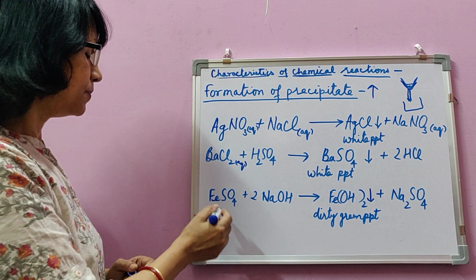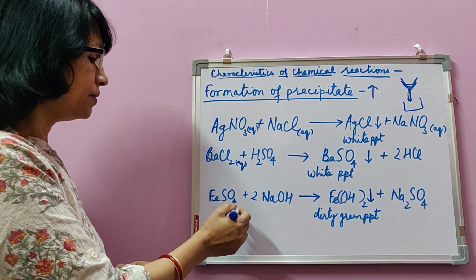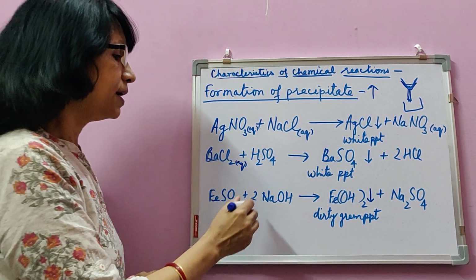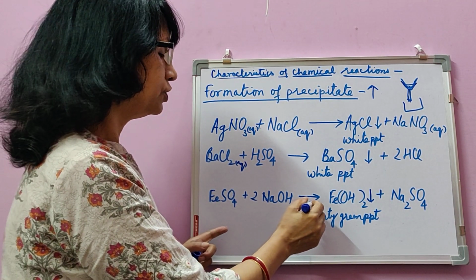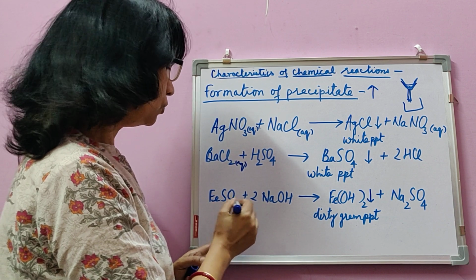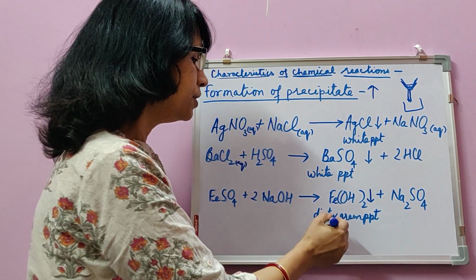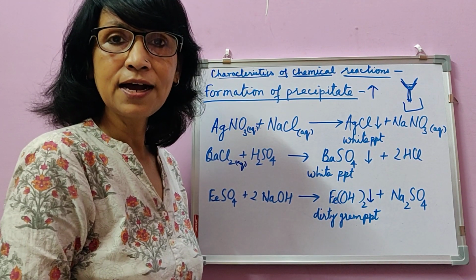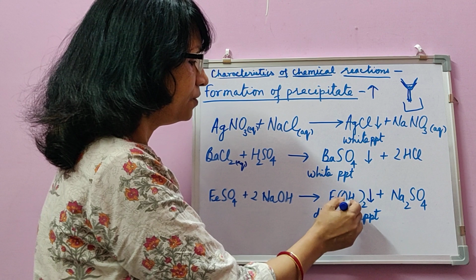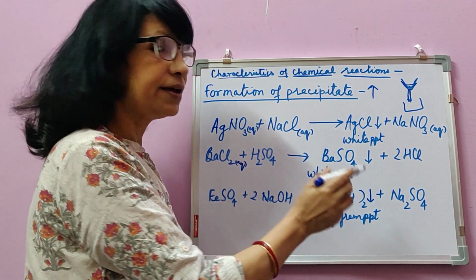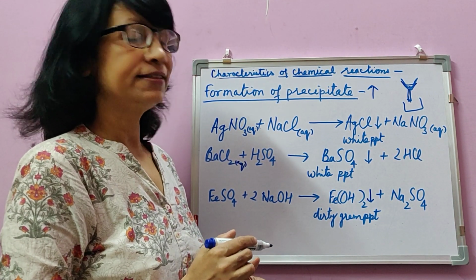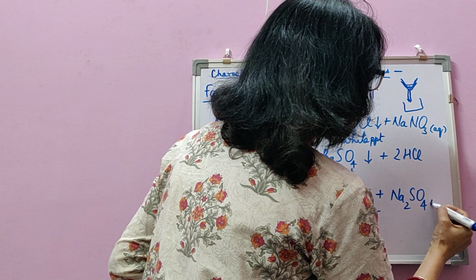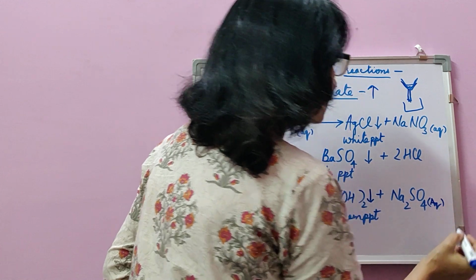We take one more example, ferrous sulfate or iron(II) sulfate. When mixed with sodium hydroxide, both transparent aqueous solutions turn to a dirty green precipitate due to formation of ferrous hydroxide. Fe(OH)2 is iron(II) hydroxide or ferrous hydroxide, along with formation of sodium sulfate, which is soluble in water.